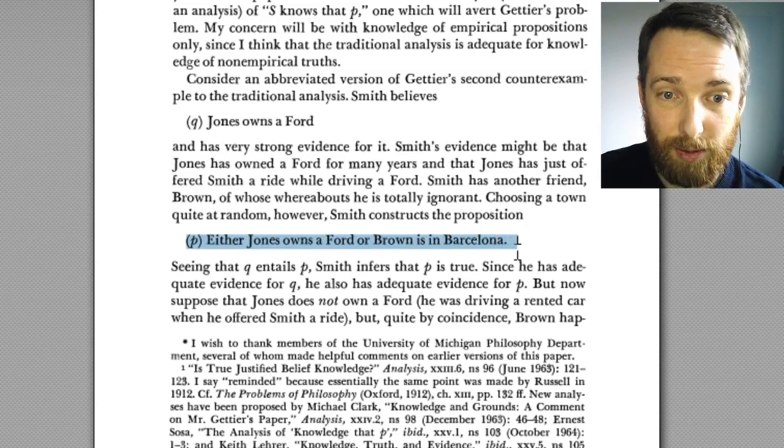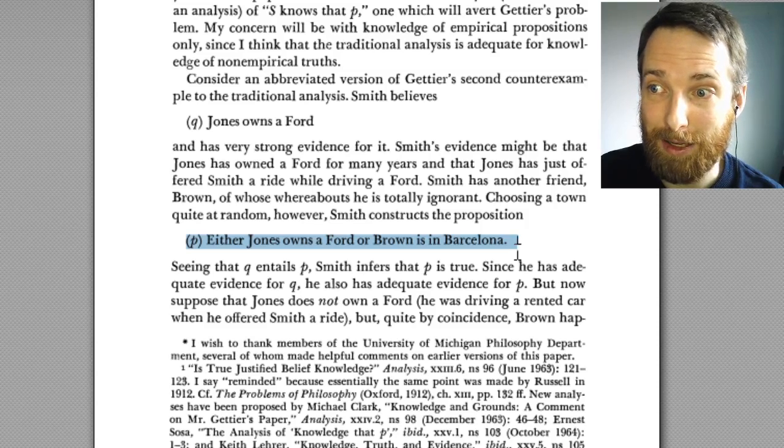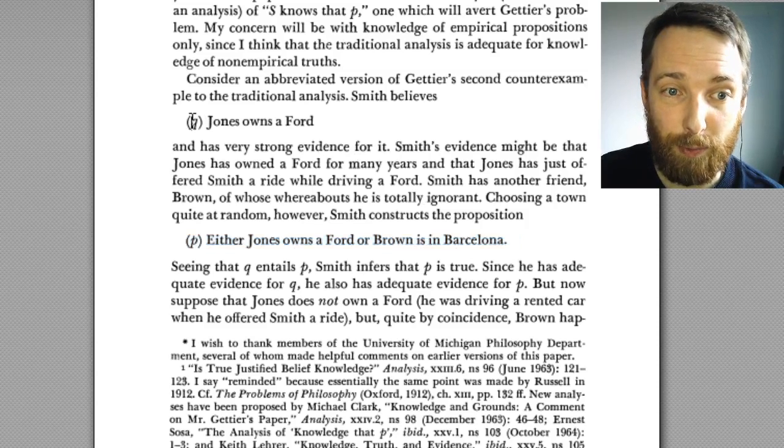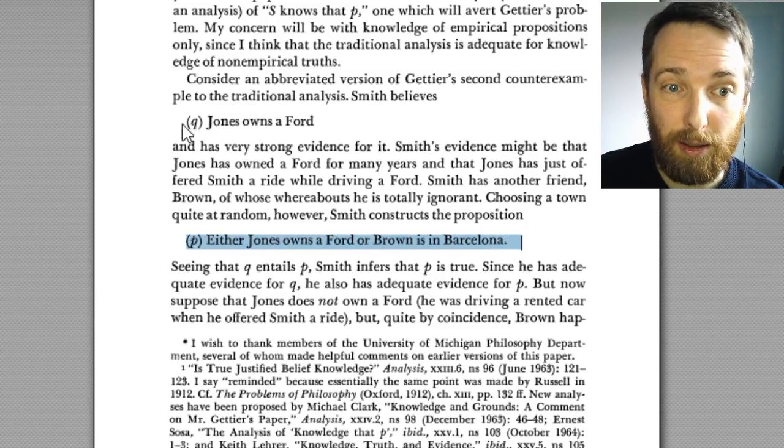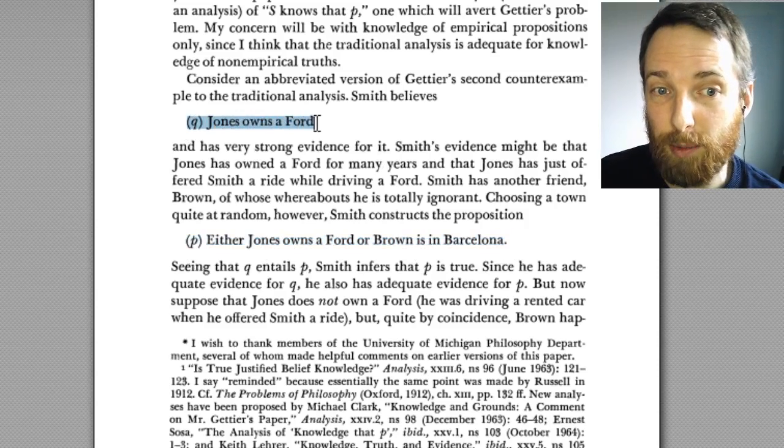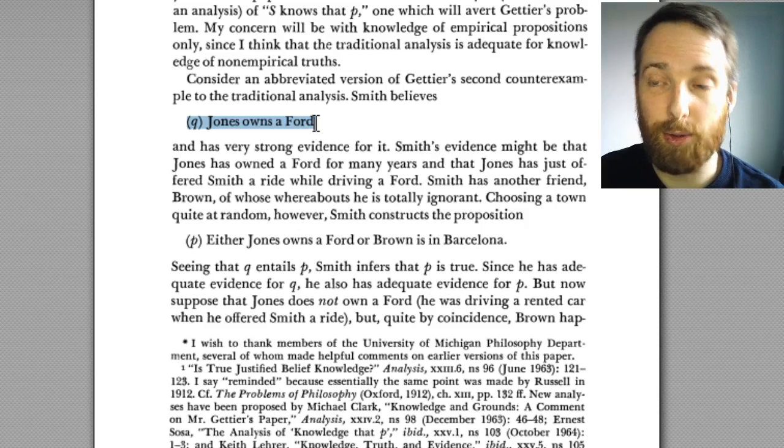How does Smith come to believe P here? He comes to believe it by inference from Q. So Q is a premise in an argument where P is the conclusion. But although Smith was justified in believing Q, Q is in fact false. So we can deal with this sort of case.